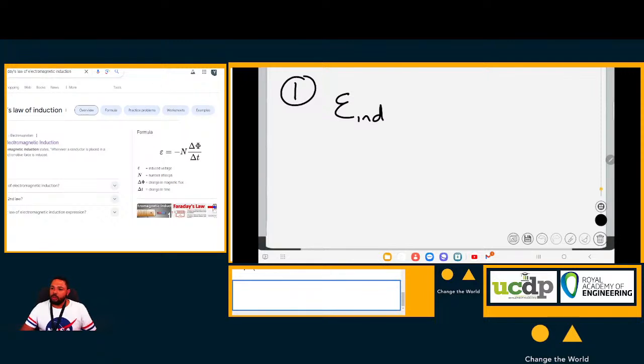Just go back. Is equal to, and note, many people forget this, the negative of the number of loops multiplied by the change in the electric flux over the change in time.